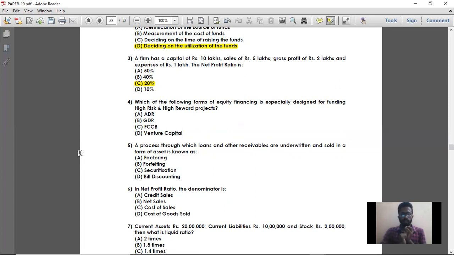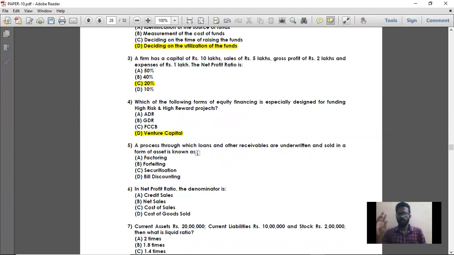That is venture capital. So venture capital is basically the form of equity that is designed for funding high risk and high reward projects. So venture capital is the right answer. So question number 4, venture capital is the right answer. Then moving on to question number 5. A process through which loans and other receivables are underwritten and sold in the form of asset is known as,